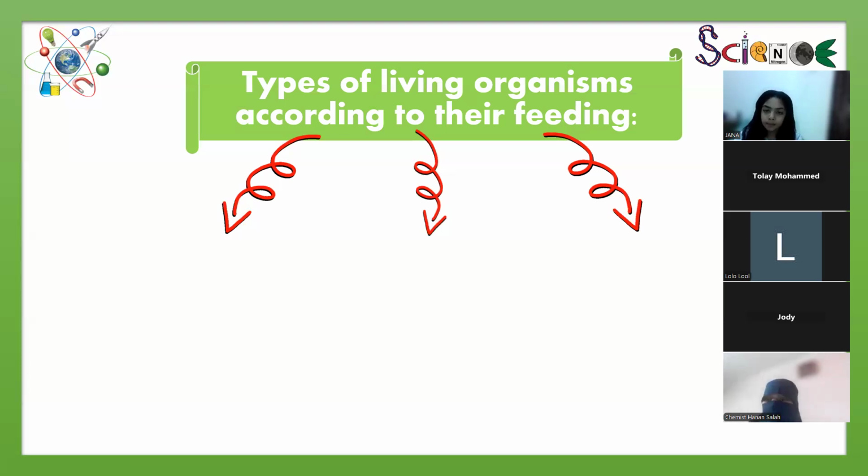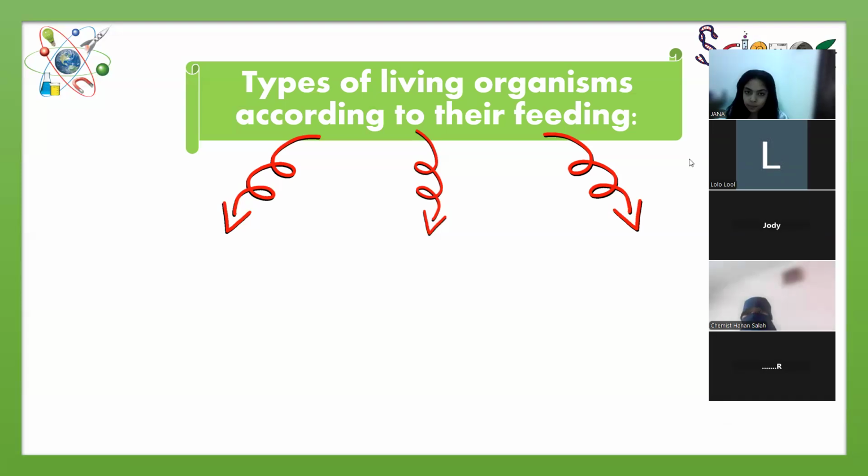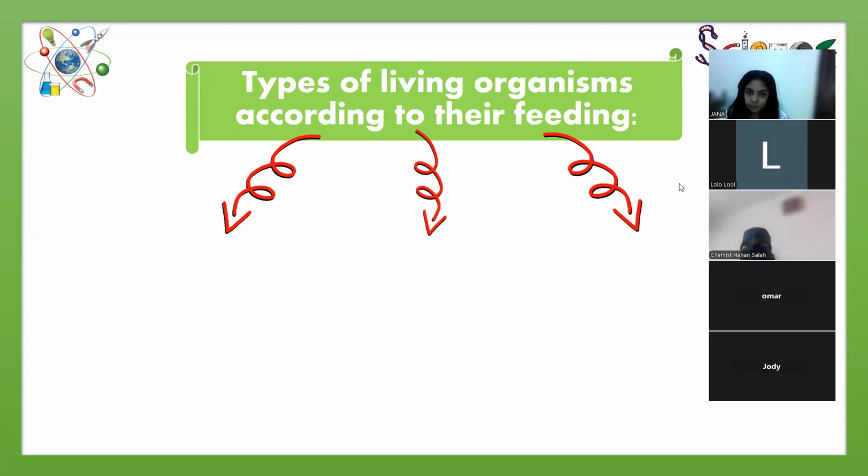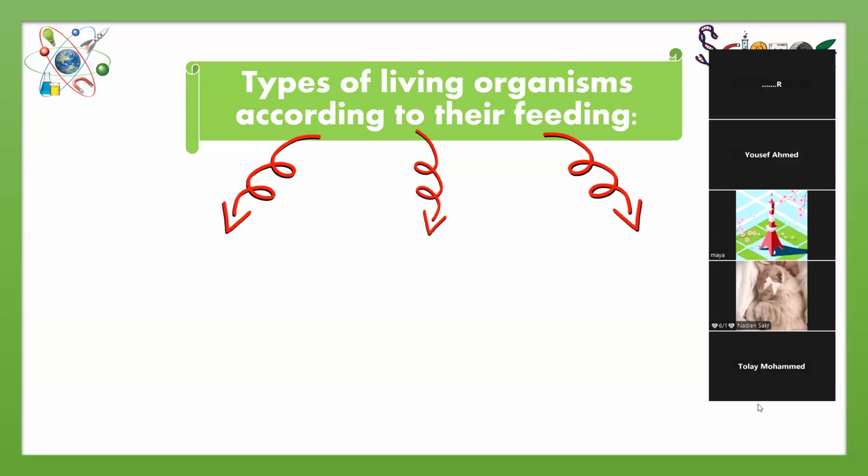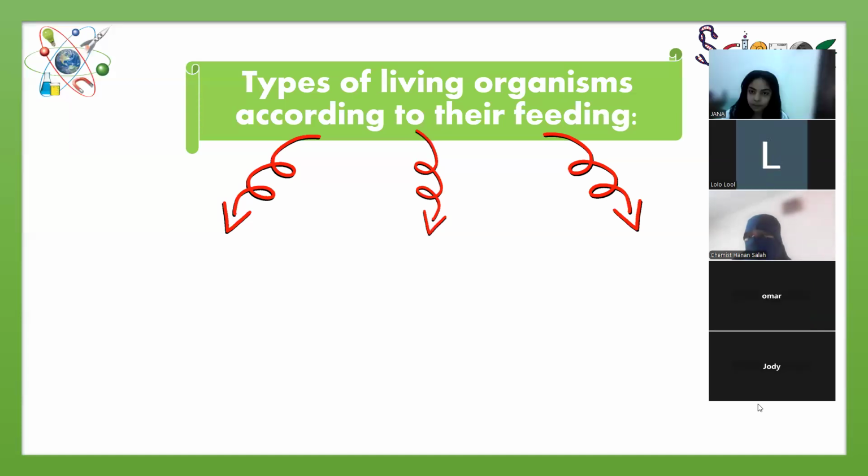Hi, ya Jana. Can you remember the rest? Okay, I'll say them. Excellent.